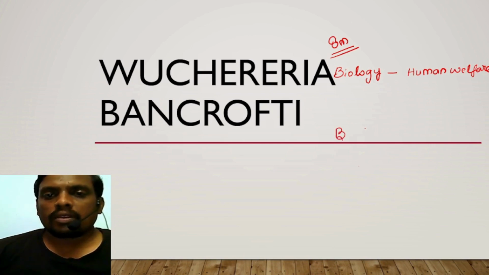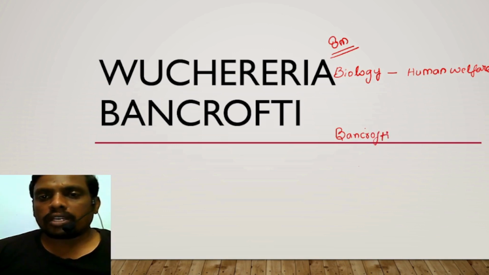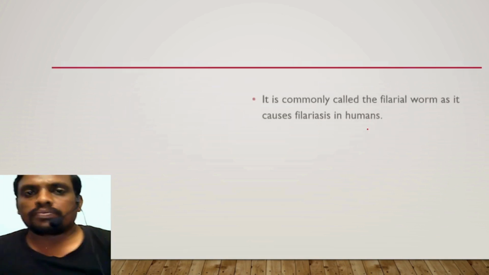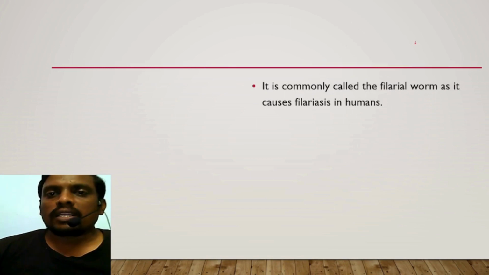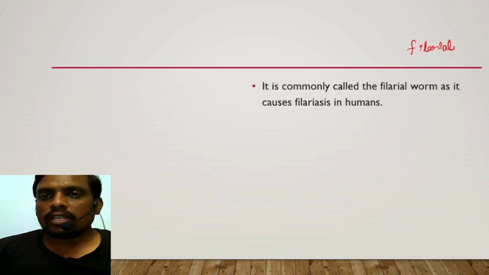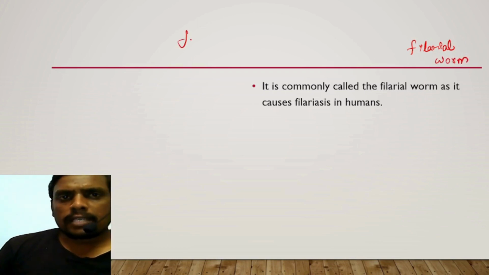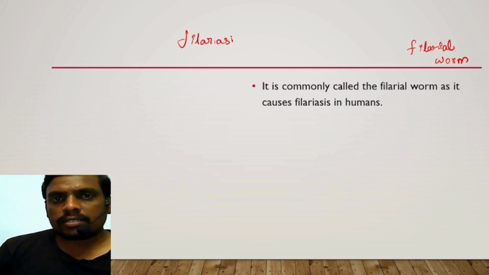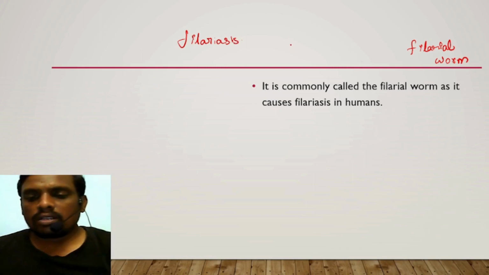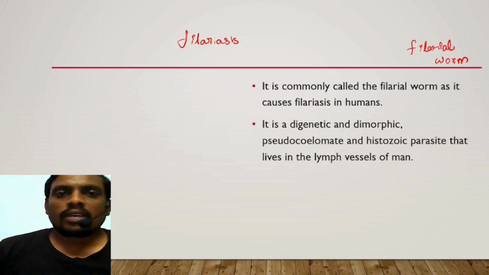Wuchereria bancrofti. What is that called? Now it's commonly called the filarial worm, because it causes a disease called filariasis. Basically it is a digenetic parasite.